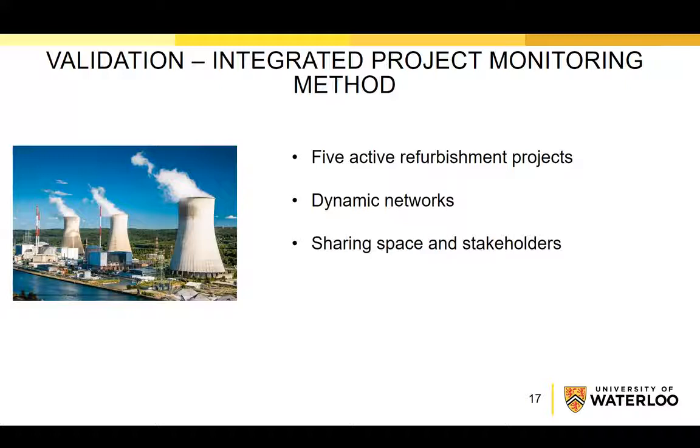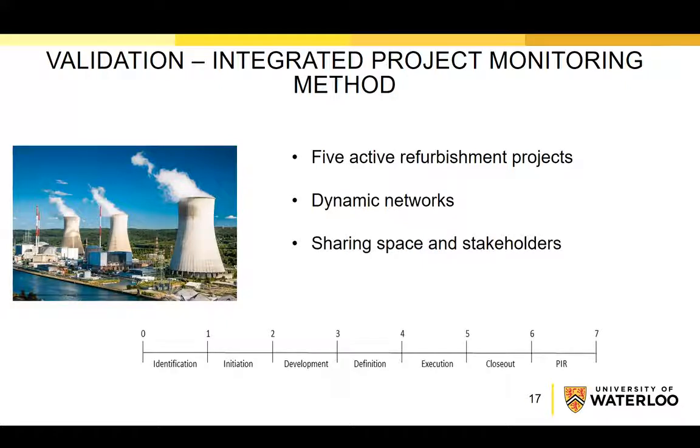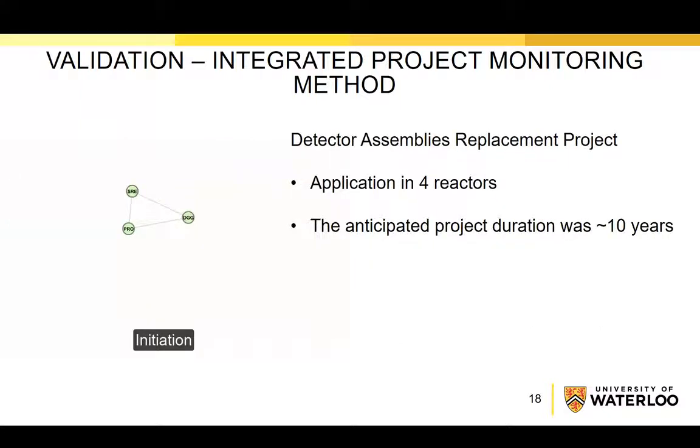for the project managers. During the initial meetings with the project's control team, we learned that refurbishment projects in this power plant were following 7 project phases, which are identification, initiation, development, definition, execution, closeout, and PIR. Among these 5 projects, I will present you only one of them in detail. This is a detector assemblies replacement project.